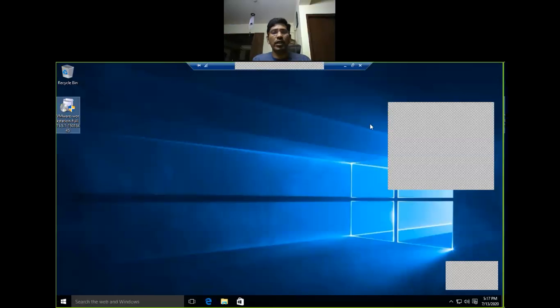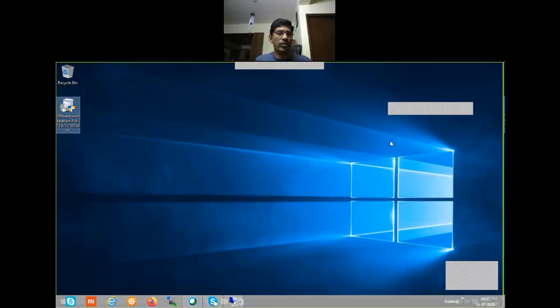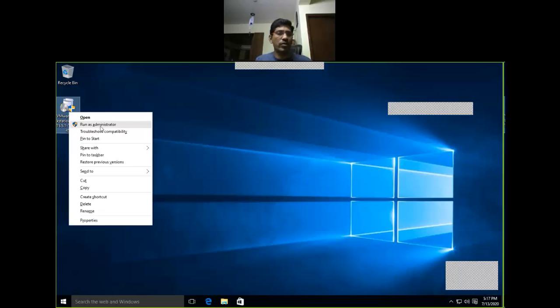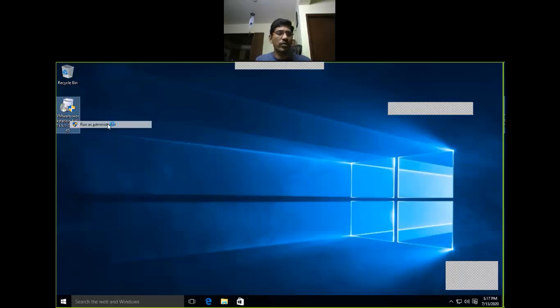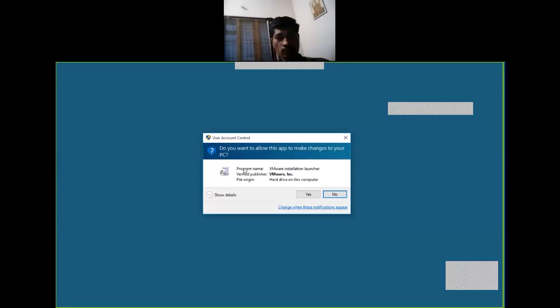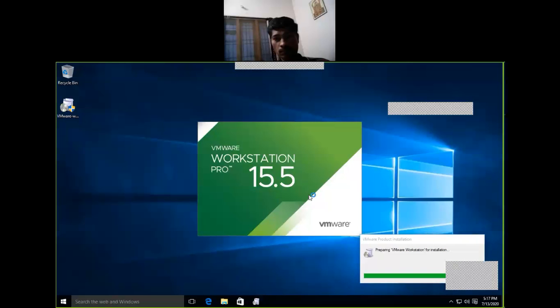See, this VMware Workstation is downloaded on Srinivas's system. So he is going to execute VMware Workstation. This is a setup file. Everyone can download. Run as administrator. Is it your personal laptop only, right, Srini? Yes. Okay, proceed. Don't install VMware Workstation on your official system. Don't do that. You are going to get an escalation mail once you connect to the network.